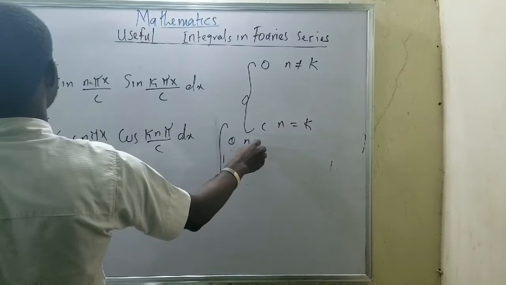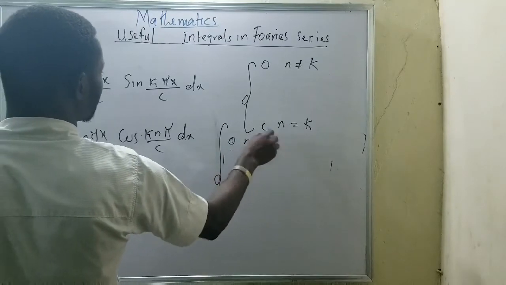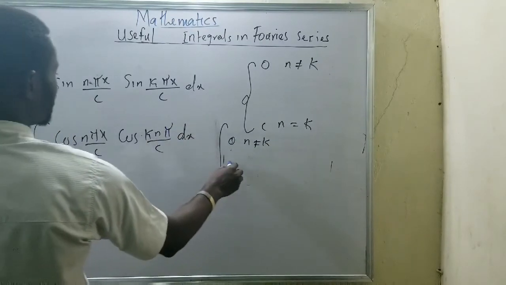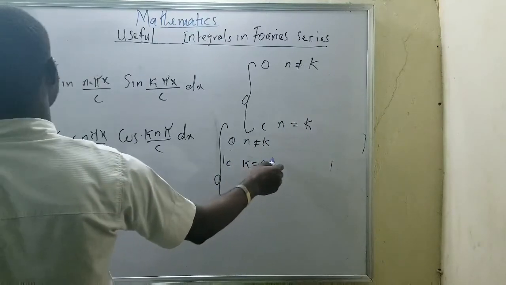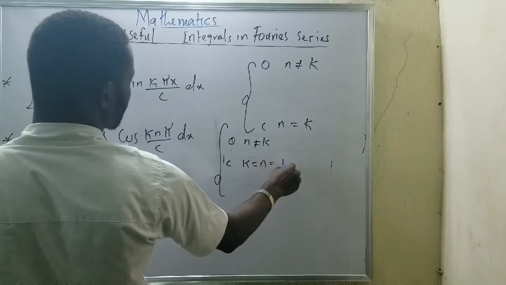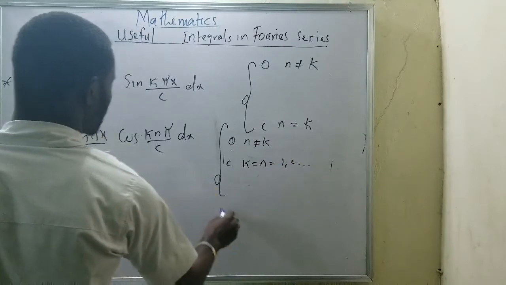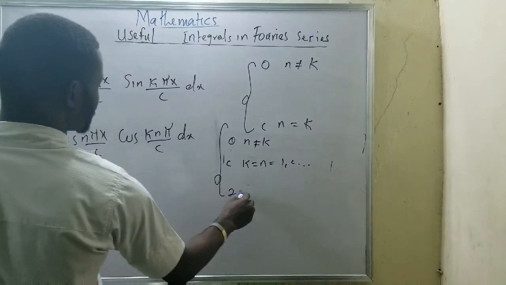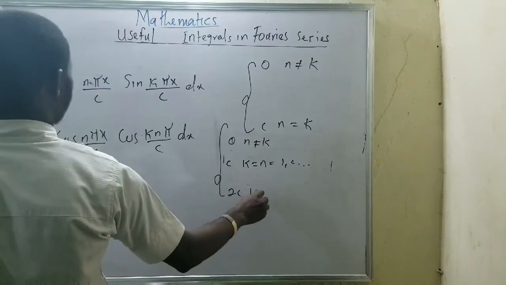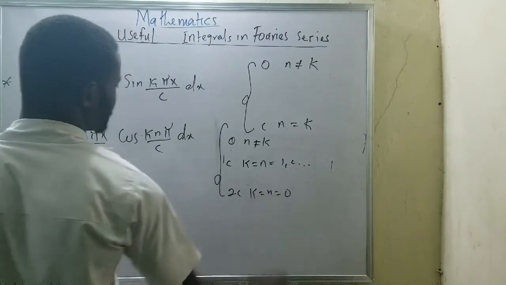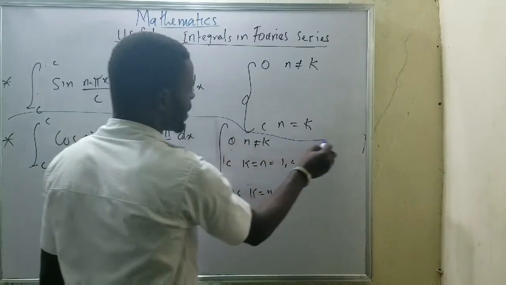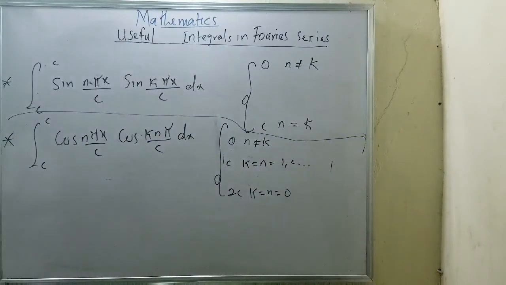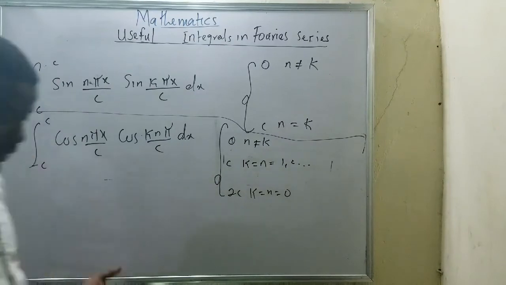It is 0 when n is not equal to k, and c when n equals k, with n equal to the series 1, 2, and so on and so forth. And this also gives 2c when k equals n equals 0. Now that is what we have to work on. That is why I need to show this, and this video is concerned with that.